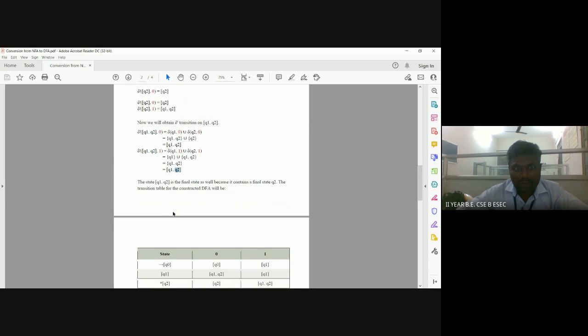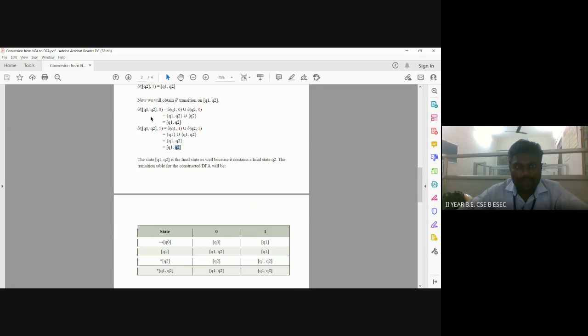Likewise for this conversion, we apply input symbols 0 and 1 to the combined state Q1, Q2, which we consider as a single state. Q1, Q2 reading 0 goes to Q1, Q2, a self transition.